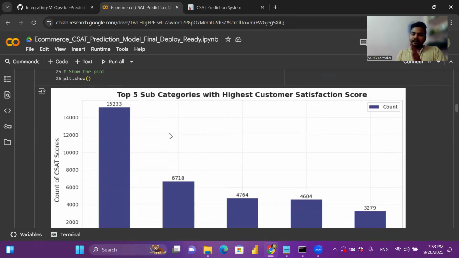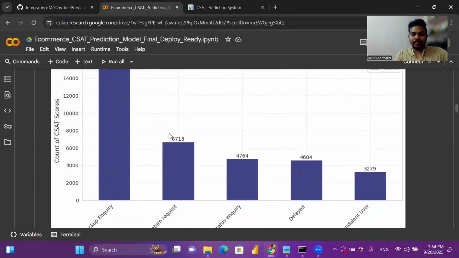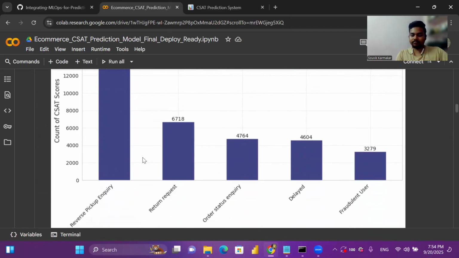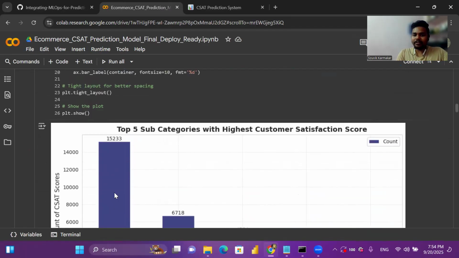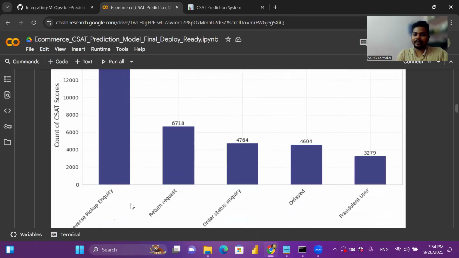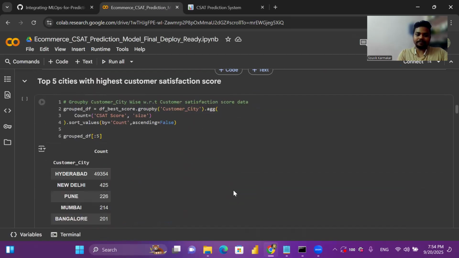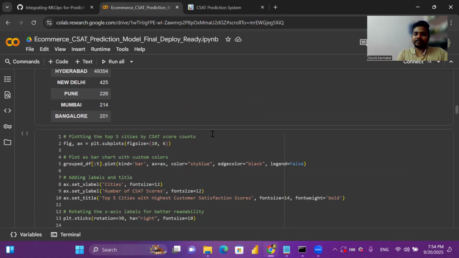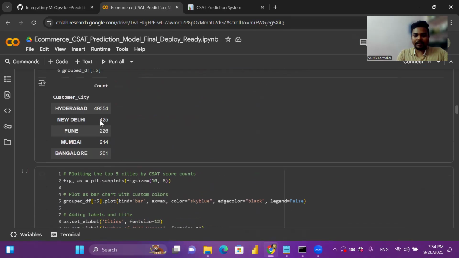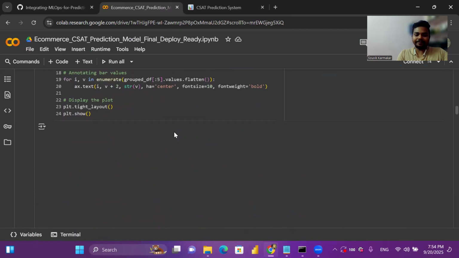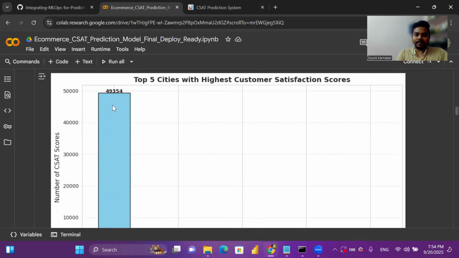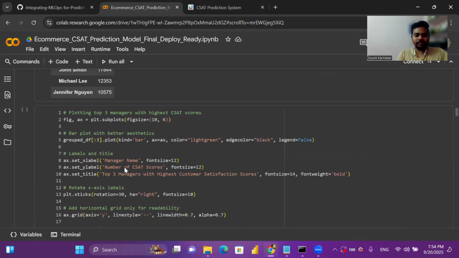This is the sub part of the category, under which there are different types of subcategories. For the reverse pickup inquiry, the satisfaction score is high as compared to other subcategories. This is the top 5 cities with highest customer satisfaction score. You can see for Hyderabad the CSAT score is high.